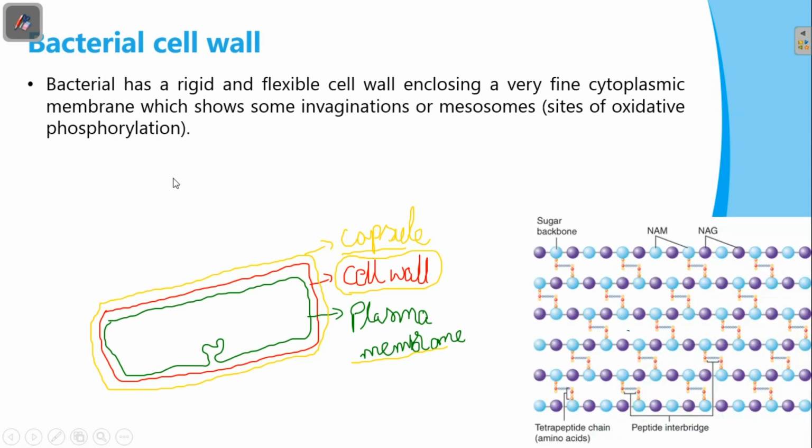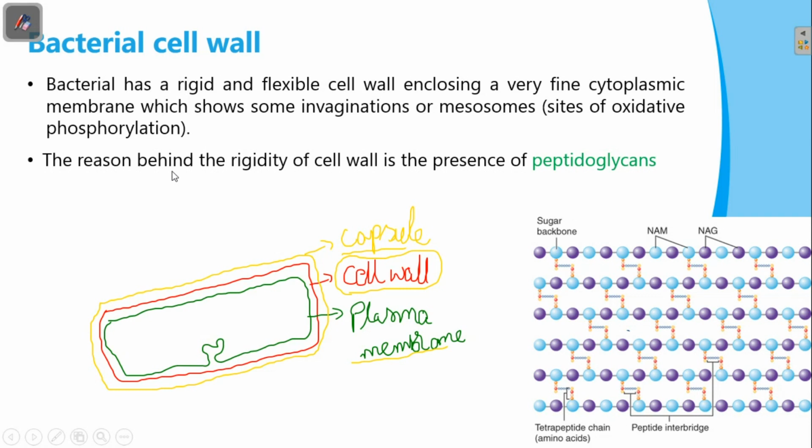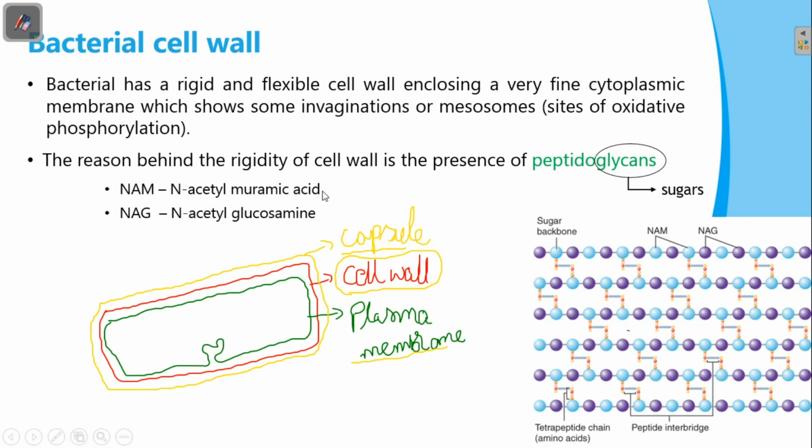The reason behind the rigidity of the cell wall is the presence of peptidoglycans. Peptidoglycan is a polymer of sugar and amino acids that creates a mesh-like appearance in the structure. Here, glycans means sugars. There are two types of sugars present in the structure of the cell wall. They are NAM and NAG. NAM means N-acetyl muramic acid. NAG, N-acetyl glucosamine.